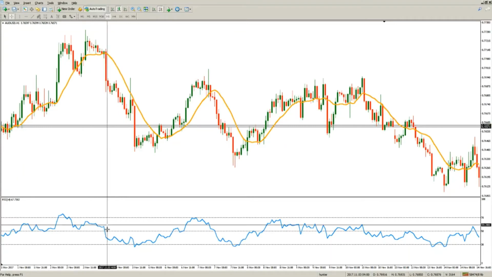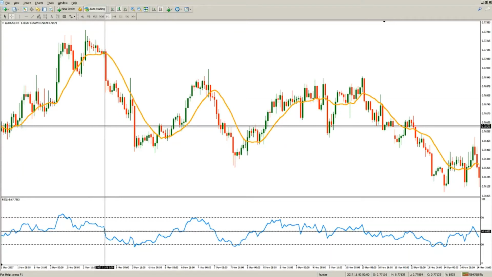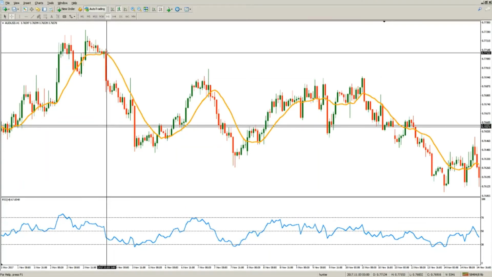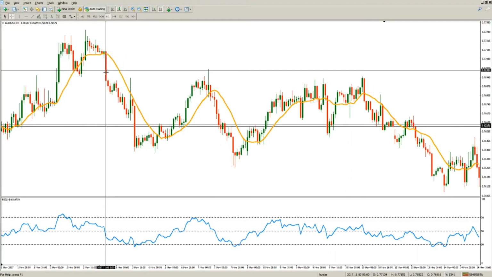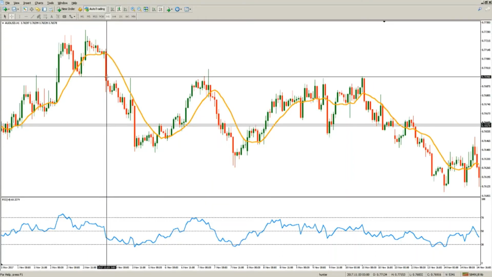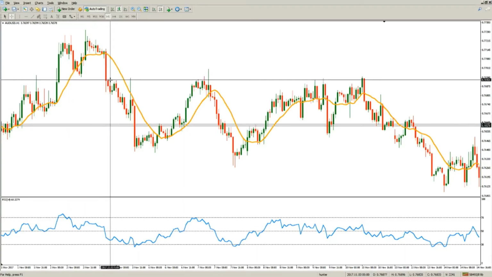Let's see. Here we have a cross of the 50 level on a big candle that crosses the moving average in a way that implies some energy is in that market. We may choose to enter on the next candle.